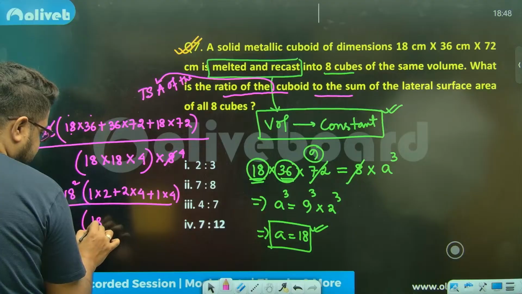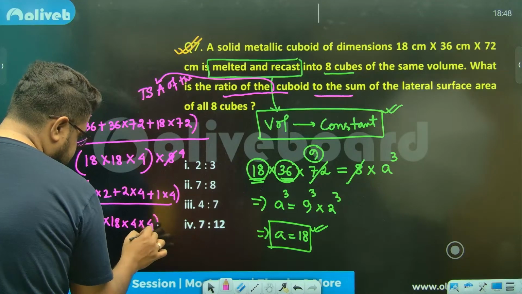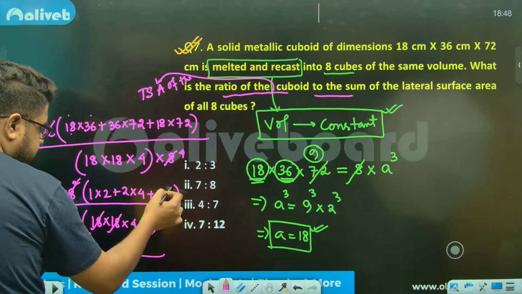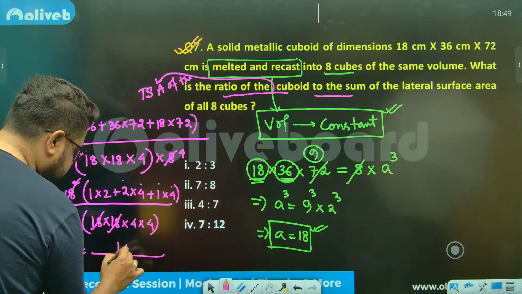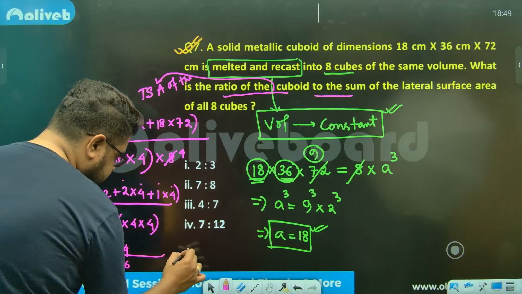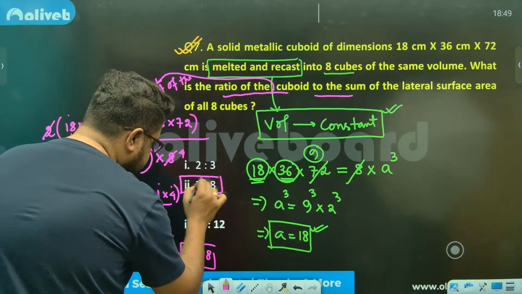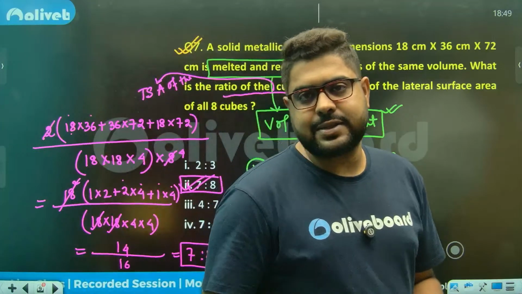From here, 18 into 18 into 4 into 4. Sir, 18 into 18, 18 square cancels. Sir, 4, 8, and sir, 2. 8 and 2, 10 plus 4, 14 by 16. So 7 ratio 8 will be the answer. Option number 2, 7 ratio 8 should be your correct answer.